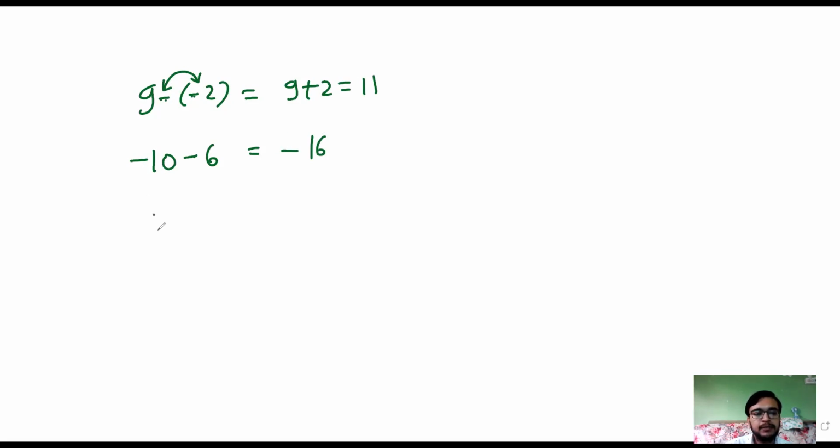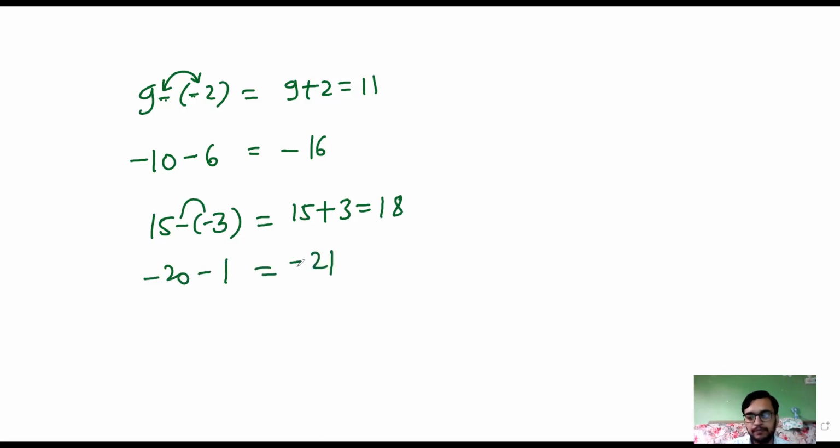Similarly, 15 minus minus 3. Right, here minus minus are very close to each other. So 15 plus 3, 18. Minus 20 minus 1, it is minus 21. Okay.